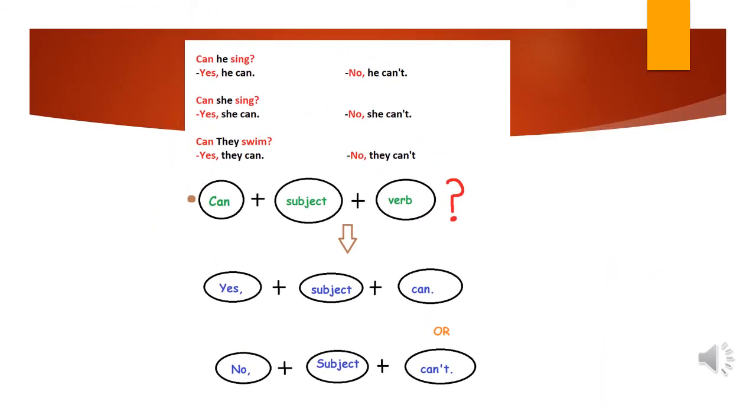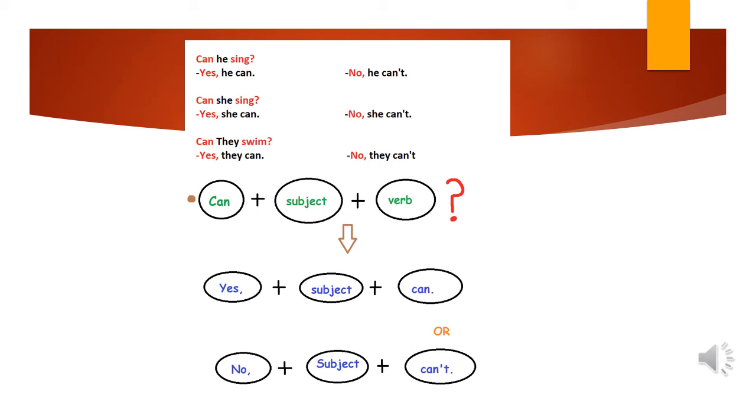Here are some examples. Can he sing? Yes, he can. No, he can't. Can she sing? Yes, she can. No, she can't. Can they swim? Yes, they can. No, they can't.